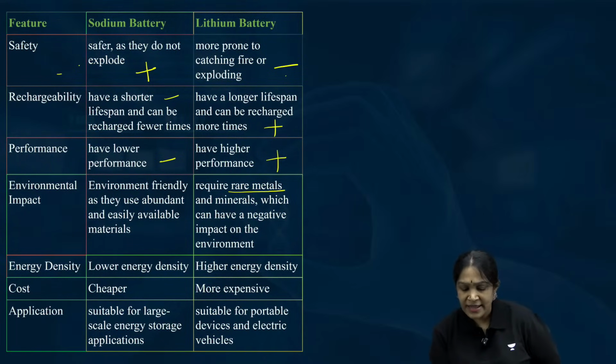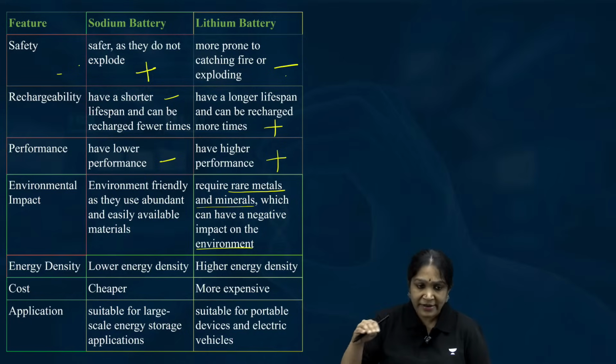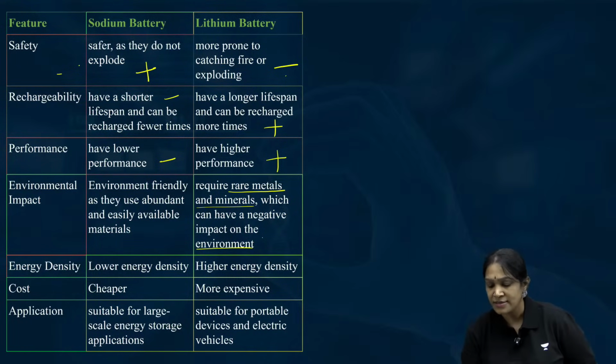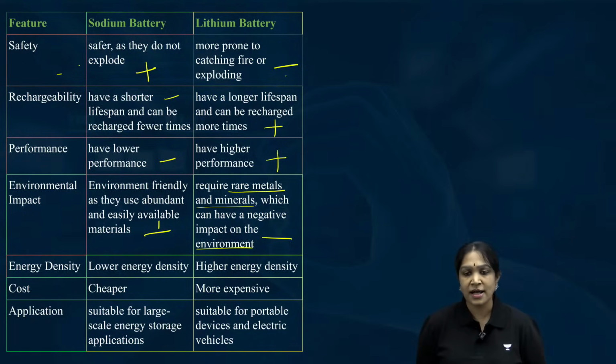These rare metals and minerals can have a negative impact on the environment. Is it clear? Extracting the lithium, which is actually rare, will have a negative impact on the environment. So, this is minus here, this is plus here. It means sodium ion batteries are more environment friendly.